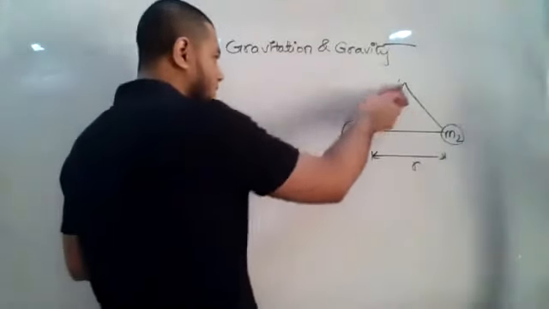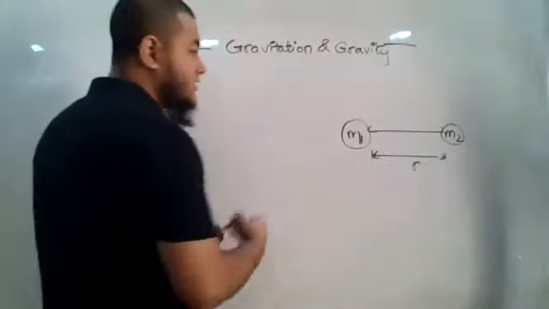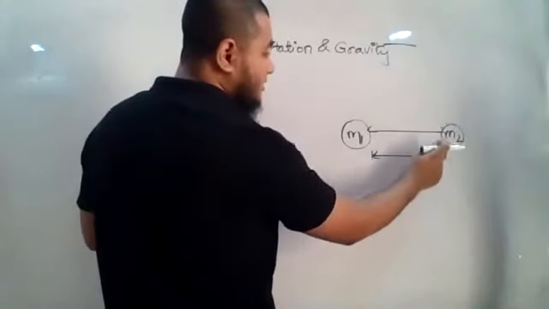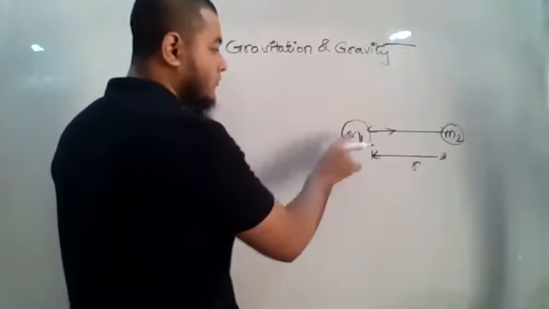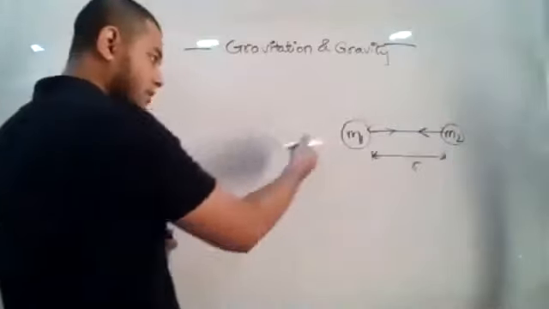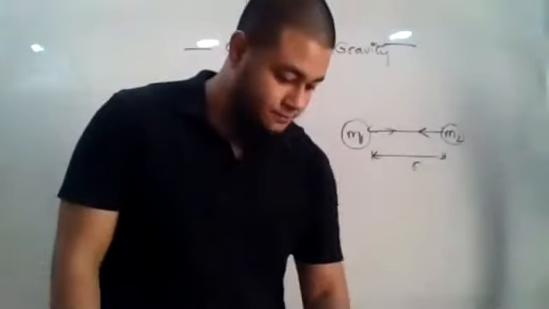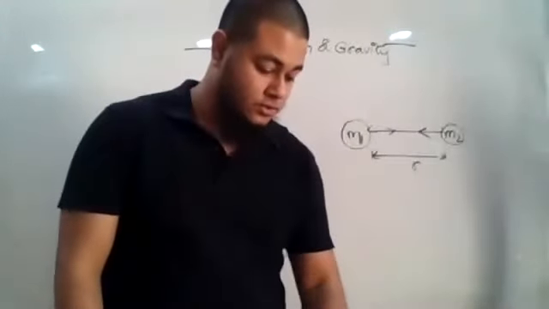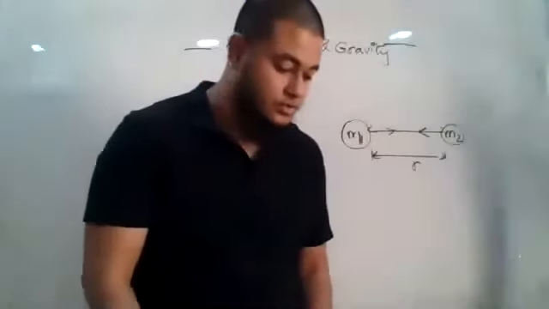So along this line the force will be acting. The force exerted by this body on this one will be along this line in this direction, and the force exerted by this one on that body will be along this line in this direction. So we also got to know, and now I will read out the law statement. Just check whether you understood or not.